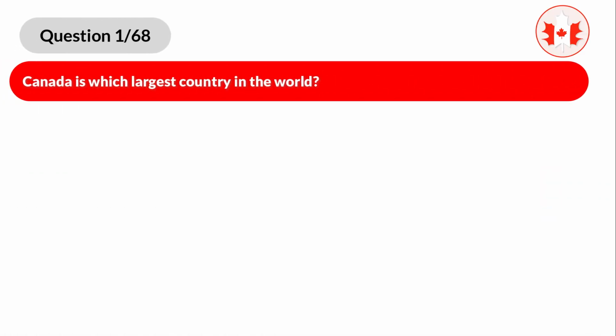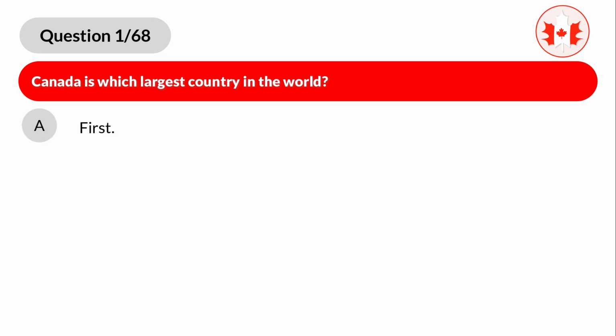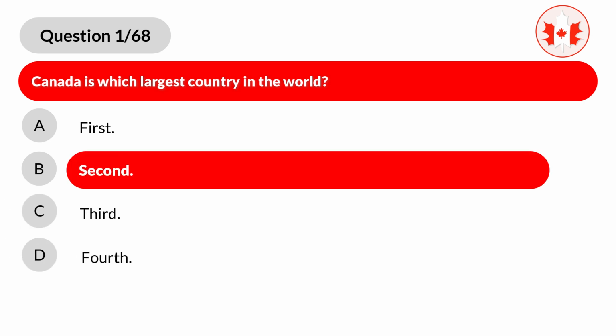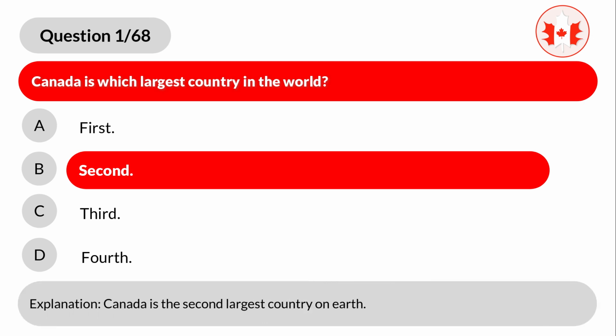Question 1. Canada is which largest country in the world? A. First. B. Second. C. Third. D. Fourth. Correct answer is B. Second. Explanation. Canada is the second largest country on Earth.